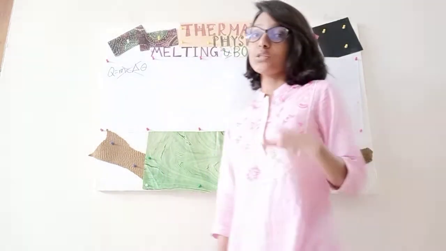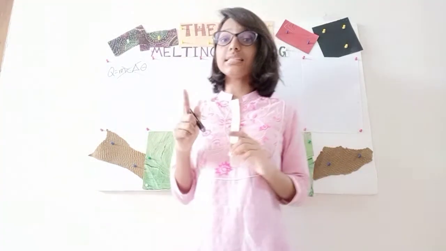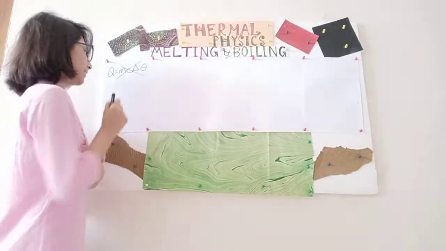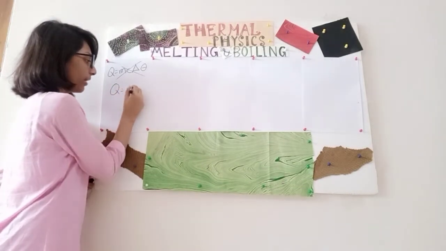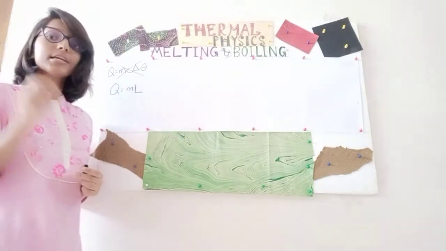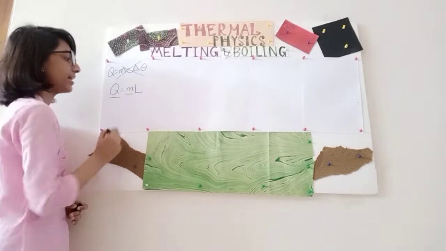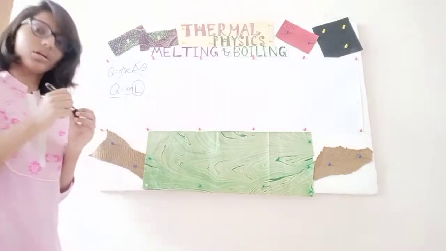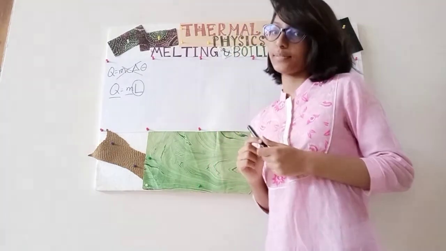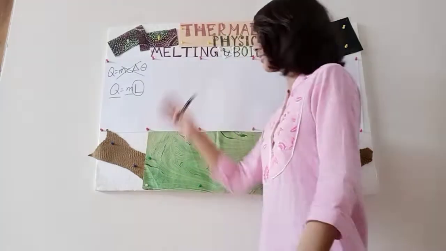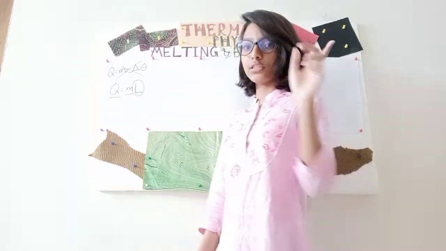Even if teenagers are not steady with their words, solids, liquids and gases are not teenagers, so they are steady with their words. And since they have said that they will bring a new formula, they will. So we meet a new formula, Q equals mL, which will only be used during state change. Here Q is heat, m is mass, and L is a new term, specific latent heat.